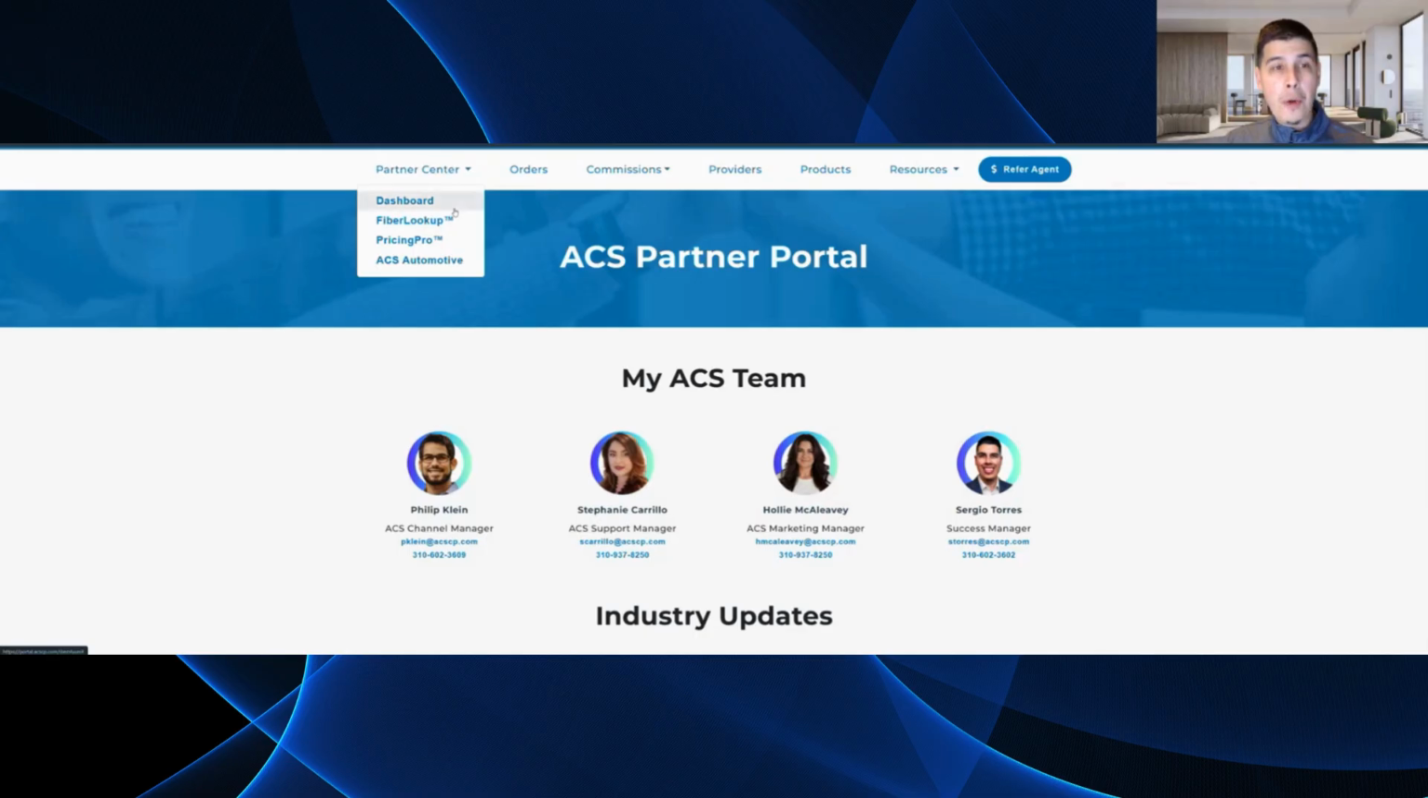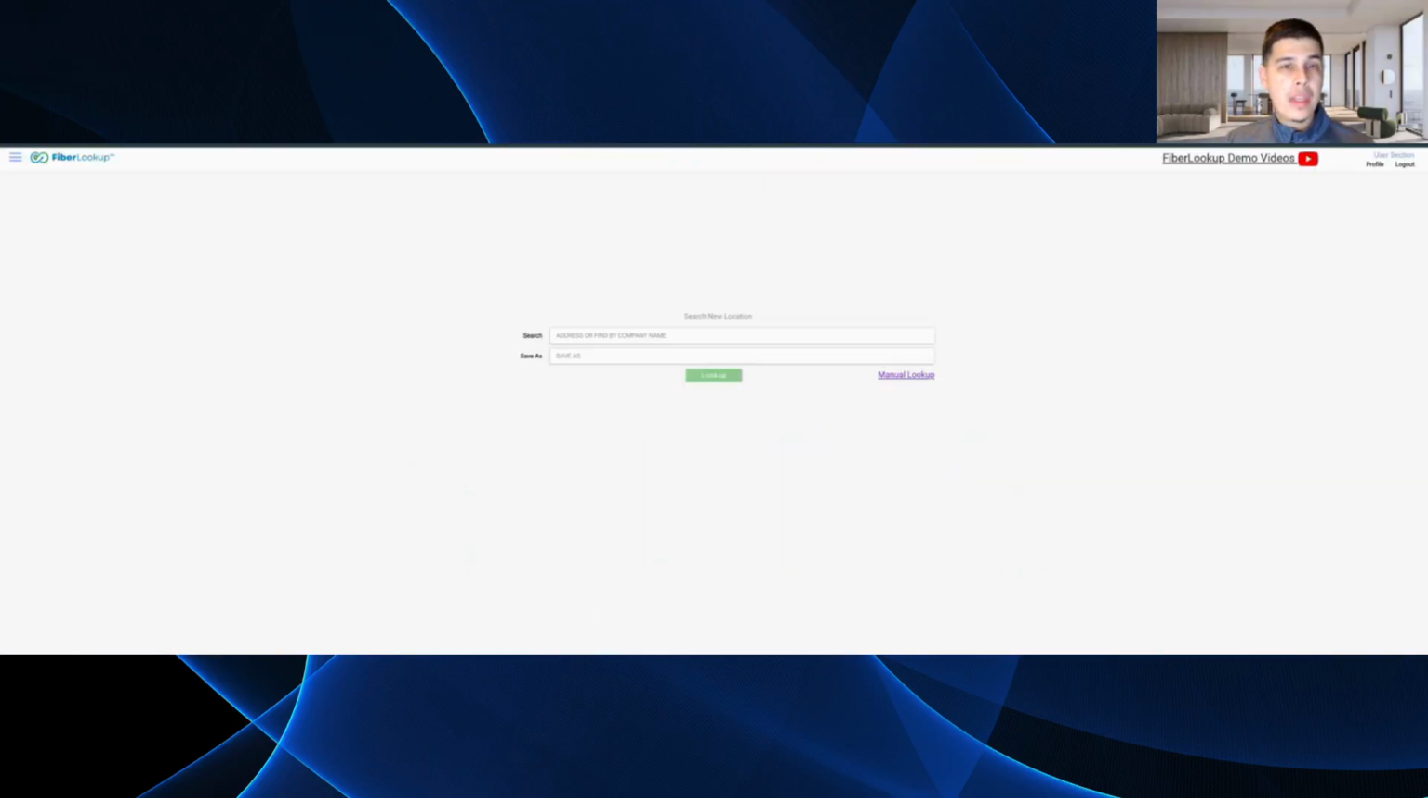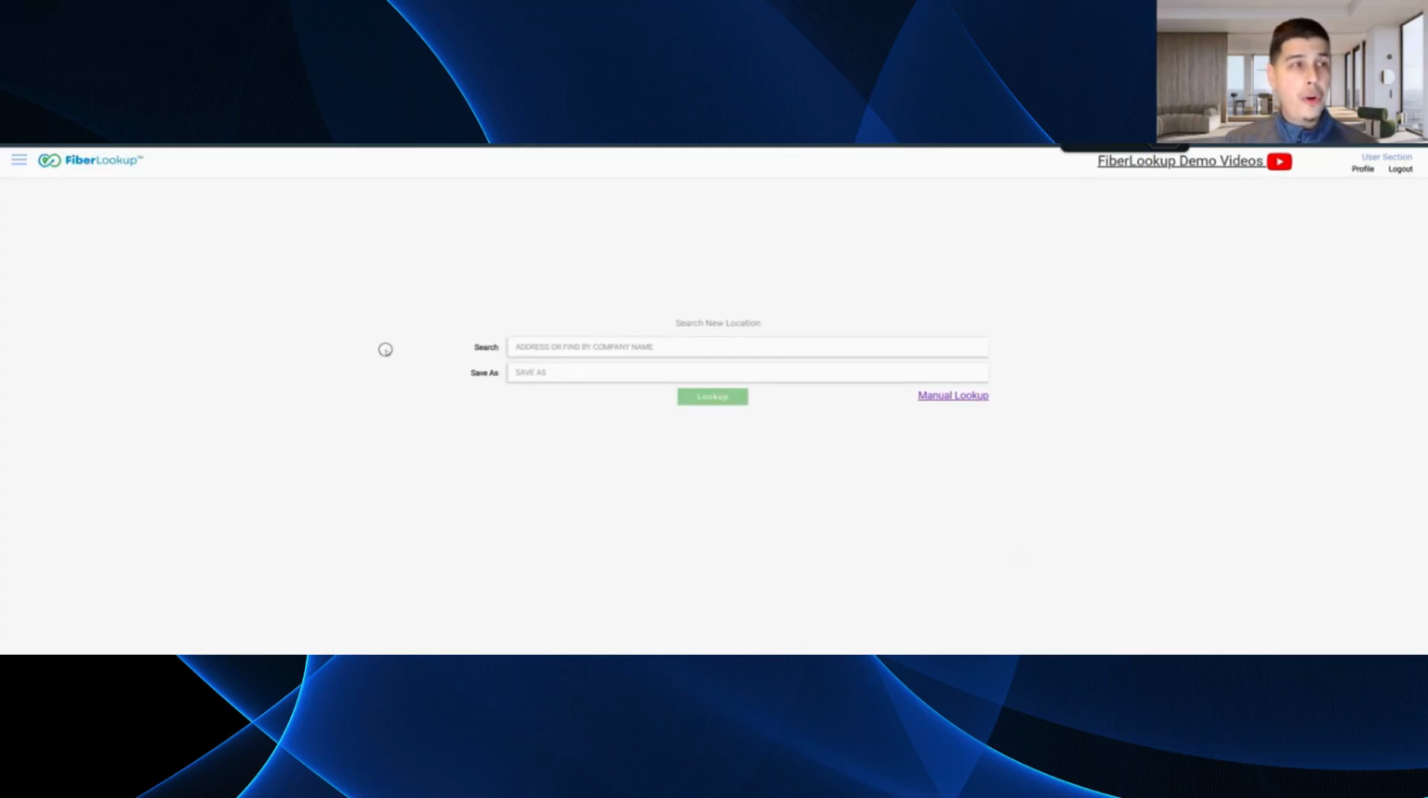Next, now for our bread and butter, the FiberLookup tool. There's a quick link here. And here we are. So this is the ACS FiberLookup tool, right? The ACS FiberLookup tool is a proprietary tool built exclusively for ACS partners. So what that means is that every ACS partner gets access to this tool. It's not a third-party tool. It's not licensed. This is developed, maintained, and built for ACS partners.